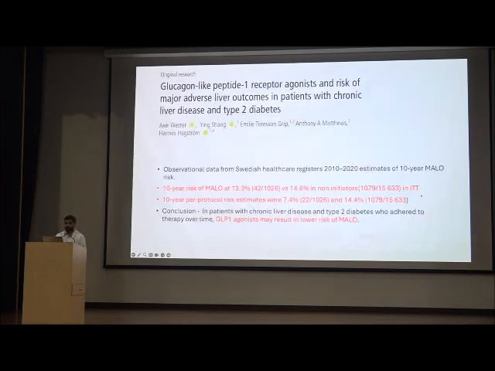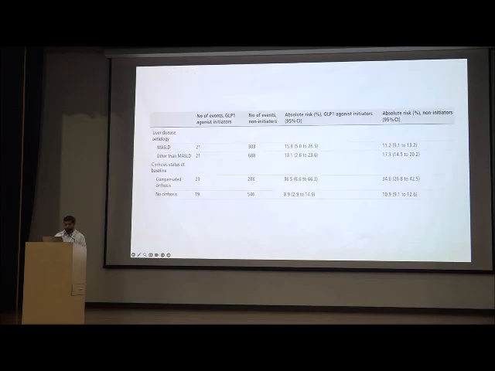Another study showed GLP receptor agonists and the risk of major adverse liver outcomes, MALO, in patients with chronic liver disease and type 2 diabetes. They showed that the 10-year risk of major adverse liver outcomes was 13.3% versus 14.6% in non-initiators in the intention-to-treat analysis, and the 10-year per-protocol risk estimates were 7.4% versus 14.4%, with GLP analog reducing the risk of major adverse liver outcomes. The number of events, as you can see, with the GLP analog were less as compared to the other non-initiators.